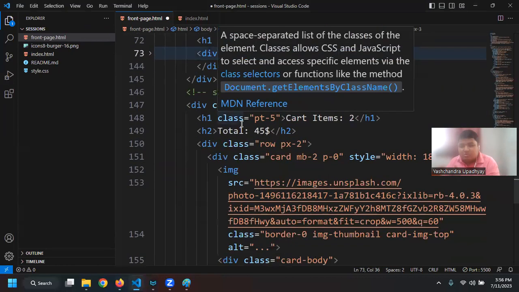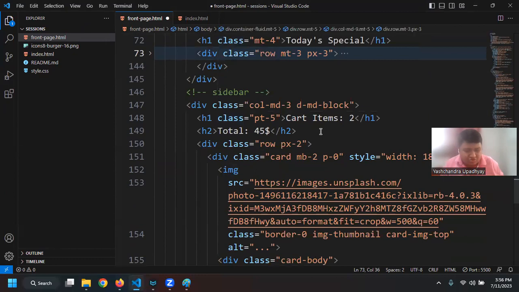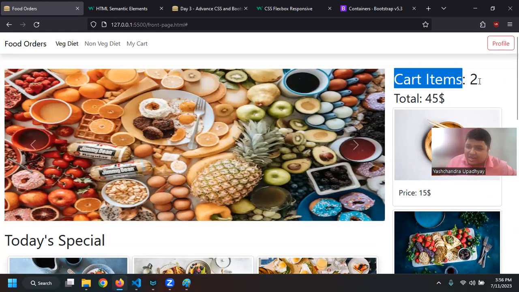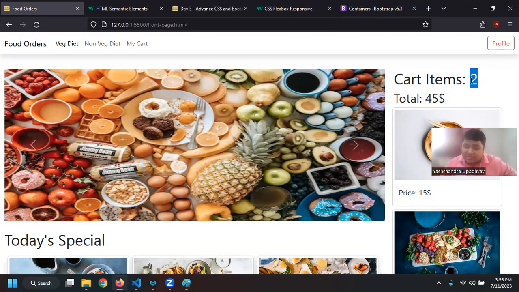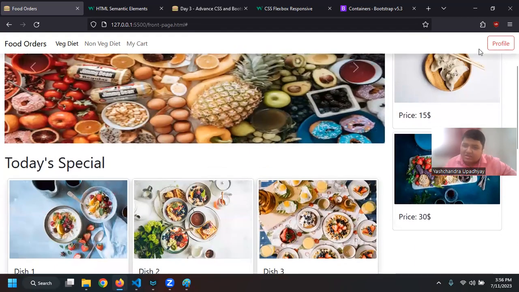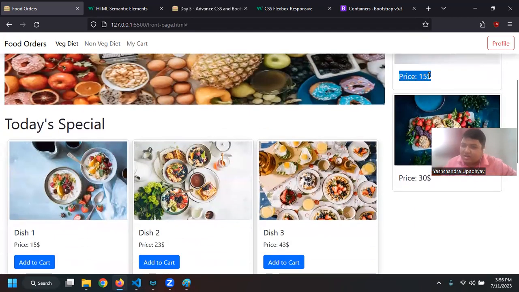And now let's come to the sidebar section. In the sidebar, again, I have the H1 element, and then again, I have the H2 element where I can say that card item is 2. And this card item will change automatically when we have learned Bootstrap, JavaScript, and the backend part that we will be learning tomorrow and the day after tomorrow. Then I have a total bill amount, and then I have a card with an image of a card, and currently only the price.